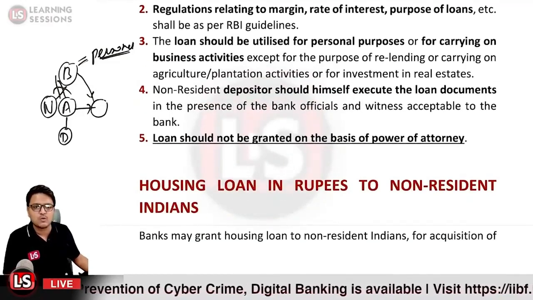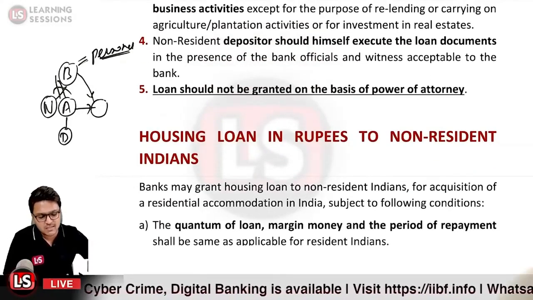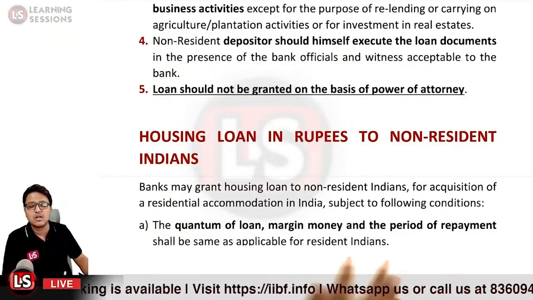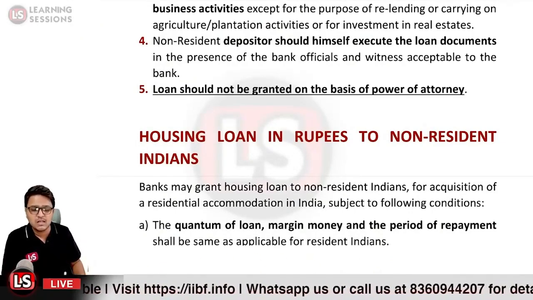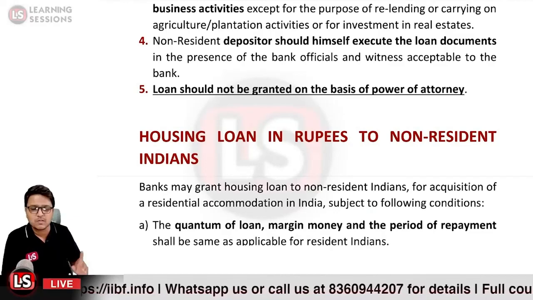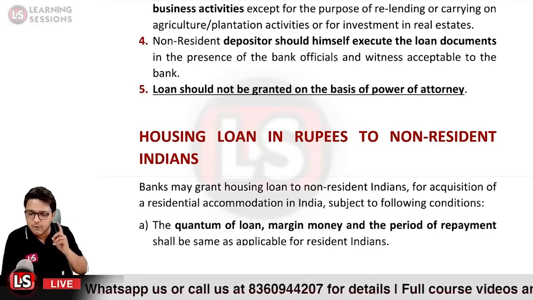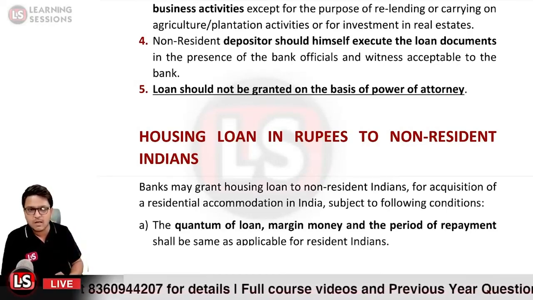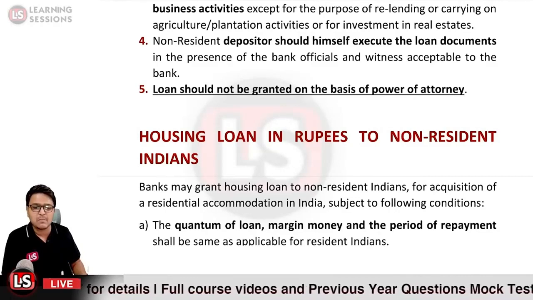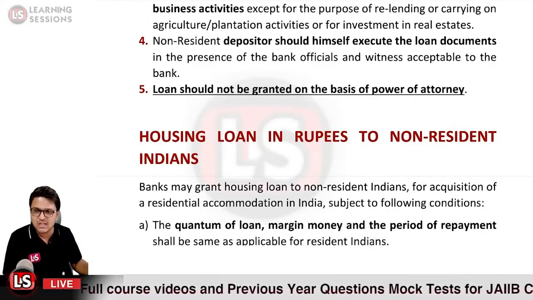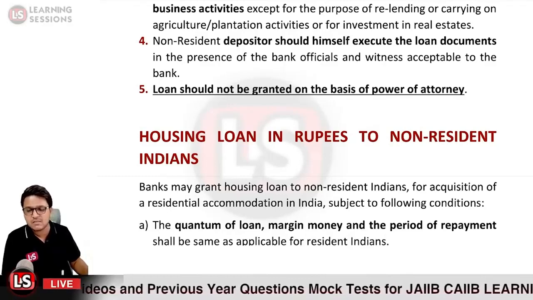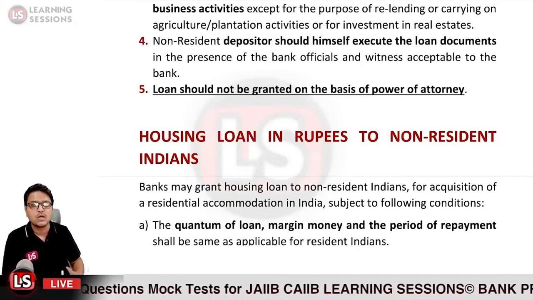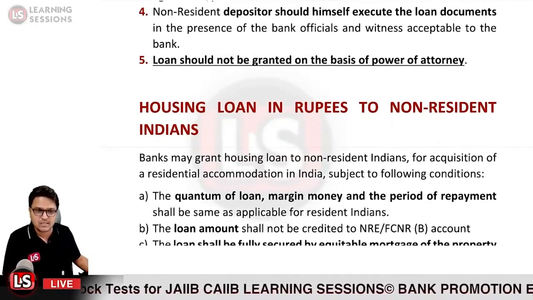And further, it is related to housing loan in rupees to non-resident Indians. Can a housing loan be sanctioned to a non-resident Indian? Definitely it can be sanctioned, but there are some conditions. First of all, the loan can be sanctioned for the purpose of acquisition of a residential property for personal use. The quantum of loan, the margin money, and the period of repayment shall be the same as applicable to resident Indians. So whatever conditions are applicable to resident Indians must be complied with in the case we are sanctioning a housing loan to a non-resident Indian. First of all, that point is very important.